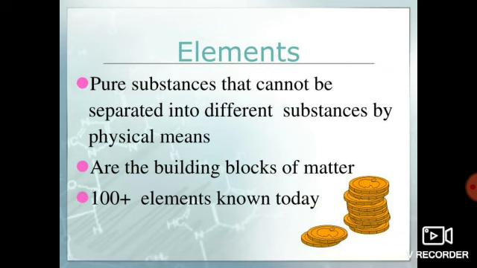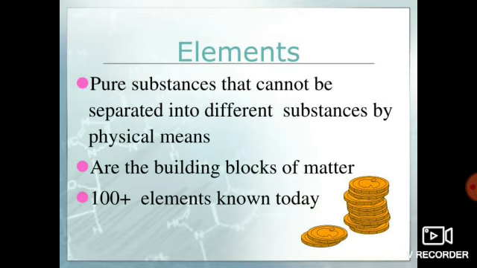Now let's see one by one. What are elements exactly? An element is a substance which cannot be broken down into two or more simpler substances.